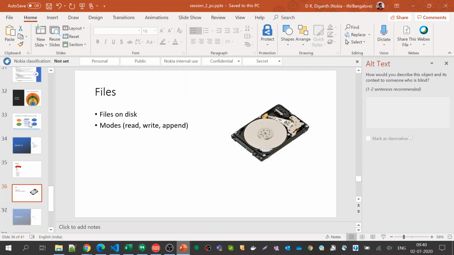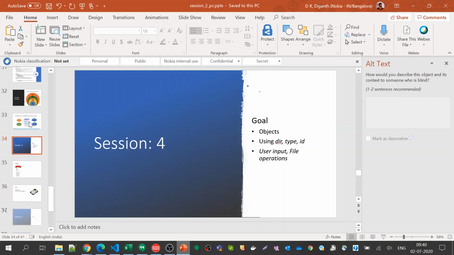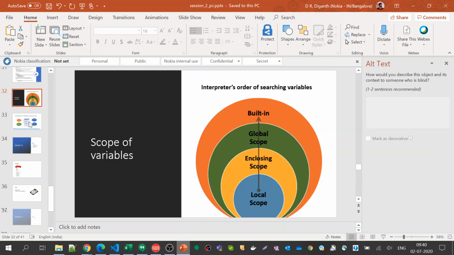So we will learn about regular expressions and a few other things in the next session. I think that will mark the end of the very basics of Python. Then we'll do a lot of hands-on work.